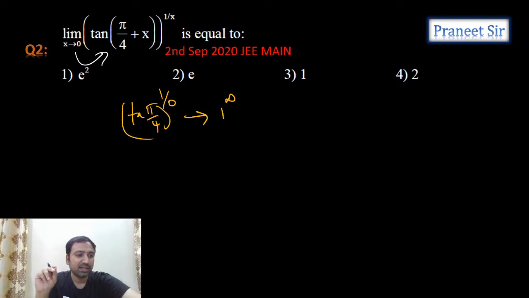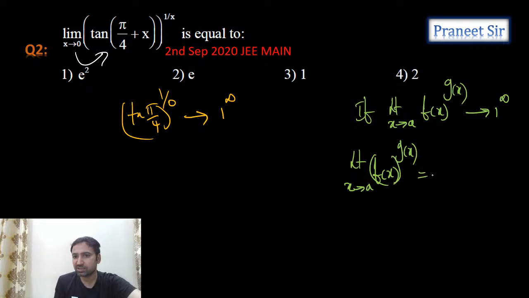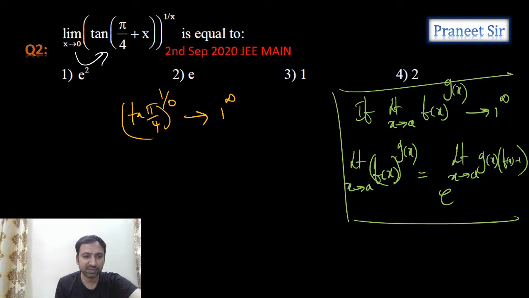Whenever the limit is tending to 1 power infinite, that is, whenever limit x tending to a, f of x to the power of g of x is of the form 1 power infinite, we can use this formula, guys: limit x tending to a of f of x to the power of g of x is equal to e power limit x tending to a of g of x into f of x minus 1. If we use this formula here, tell me what we get.